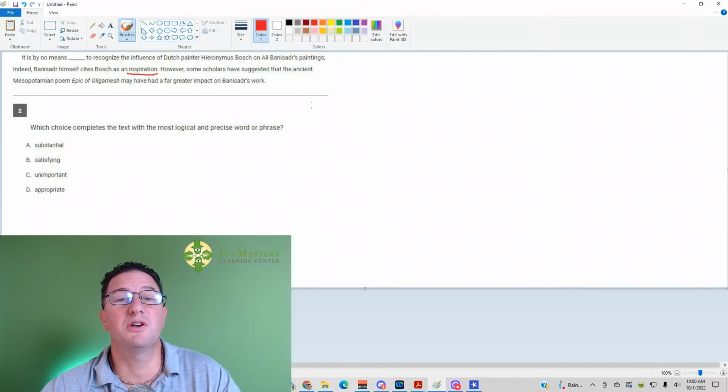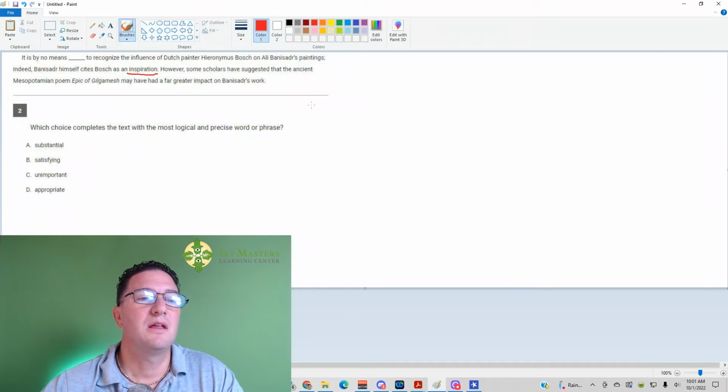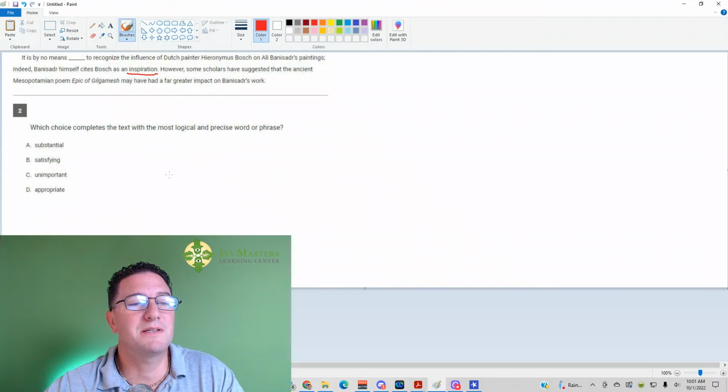Notice I underline the word inspiration because in these sentence completions, oftentimes you'll find a synonym or an antonym to the blank already in the sentence. It looks like our blank is an antonym to inspiration. Why? Because it's by no means an opposite of inspiration, the influence of Bosch had on Bannister, if Bannister cites Bosch as an inspiration. So what's the best opposite of inspiration that could describe the influence that one painter has on another? Unimportant would be the opposite of inspiring or inspiration. Substantial, satisfying, and appropriate just don't fit the blank quite right.